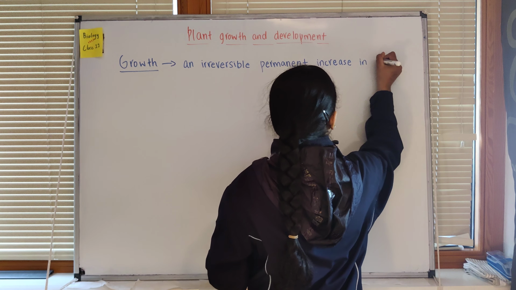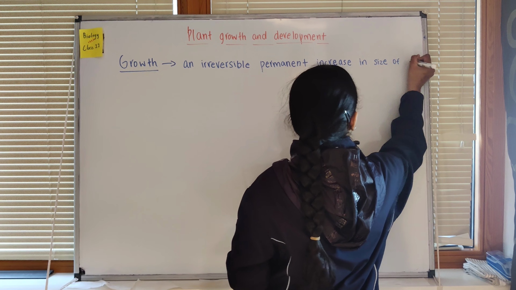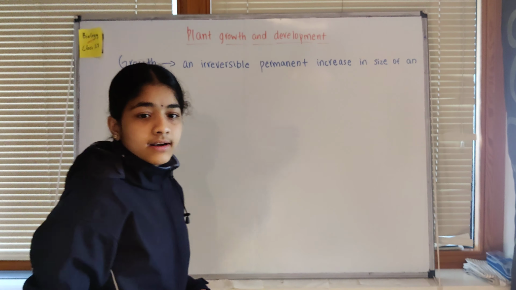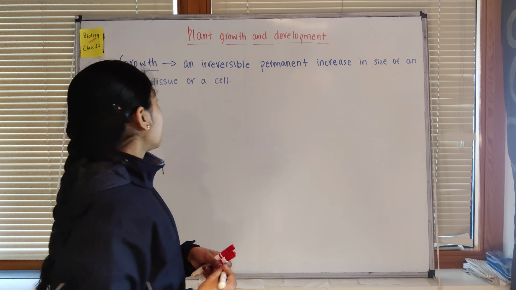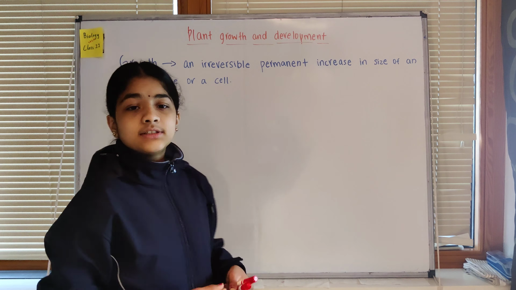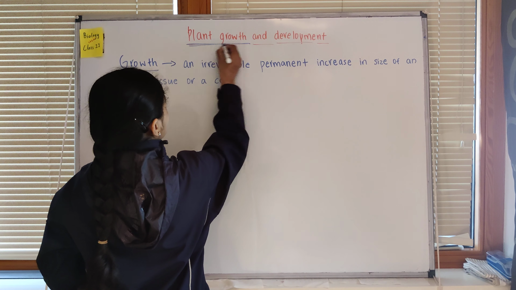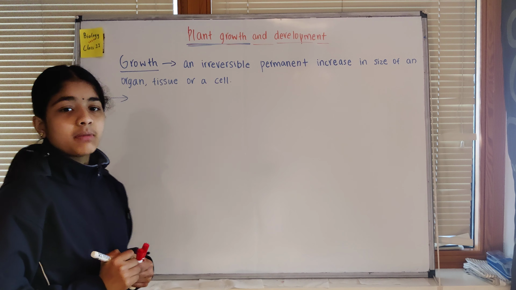in size of an organ, tissue, or even an individual cell, or even a small cell. So it's basically the increase in size of these three things. So it is an irreversible permanent increase in size of an organ, tissue, or a cell. Here we are talking about plant growth. Plant growth, this is a very important thing. In plants, how plants grow.